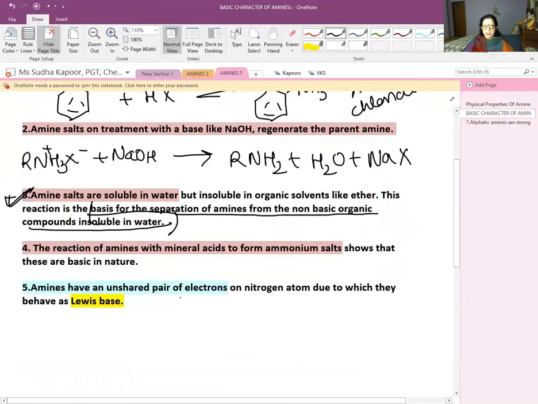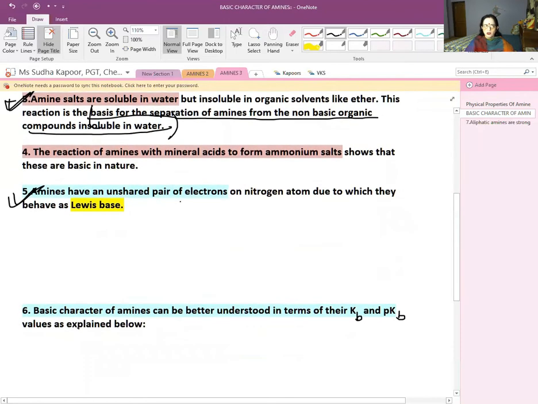Now the next basic character for it is the reaction related to the basic character. The reaction of amines with mineral acid to form the ammonium salt also shows that they are basic in nature, as we have done in the first part. Amines with the mineral acid forming the ammonium salt, they are basic in nature. Now the other very important thing, amines are having an unshared pair of electron on the nitrogen atom, due to which they are behaving as a Lewis base.